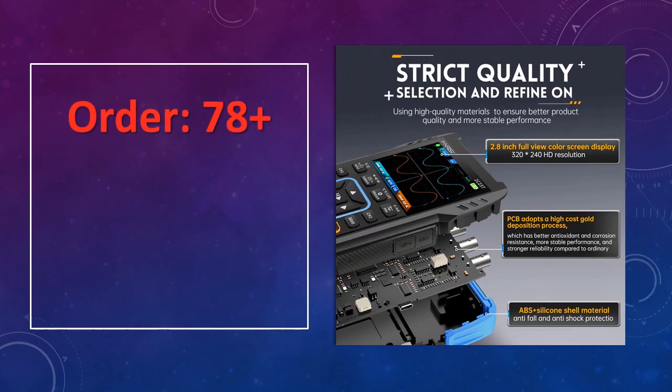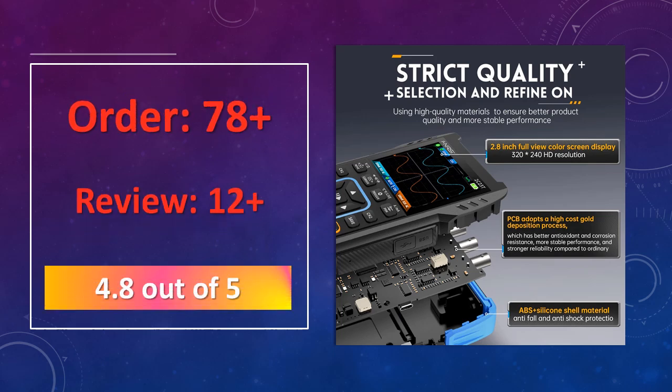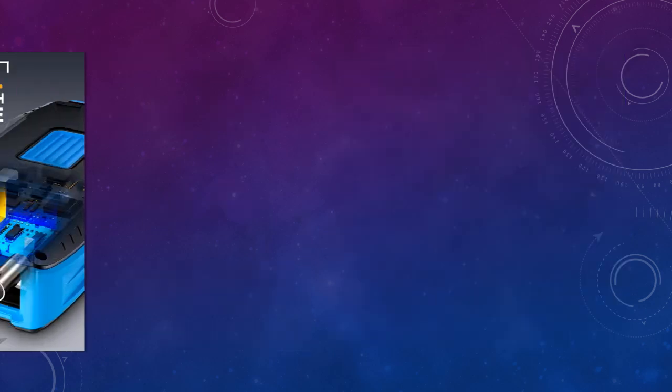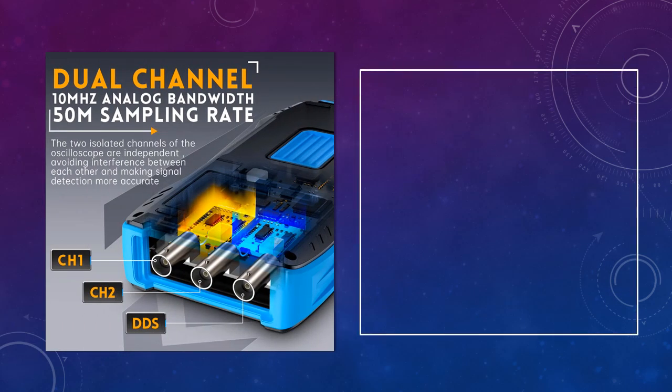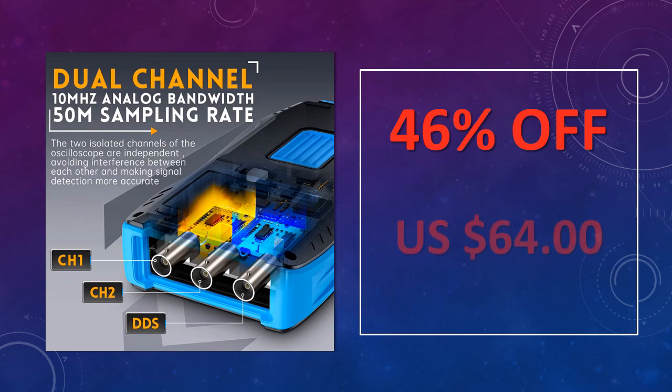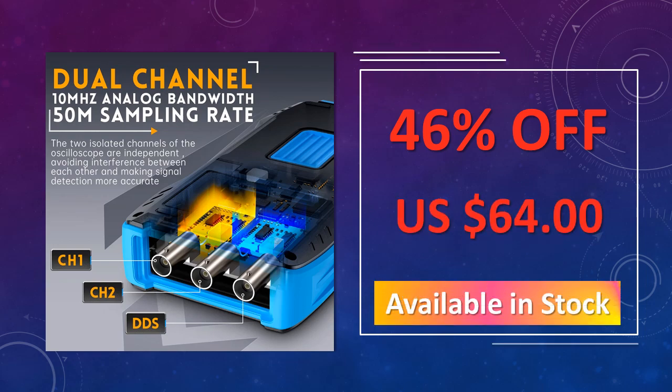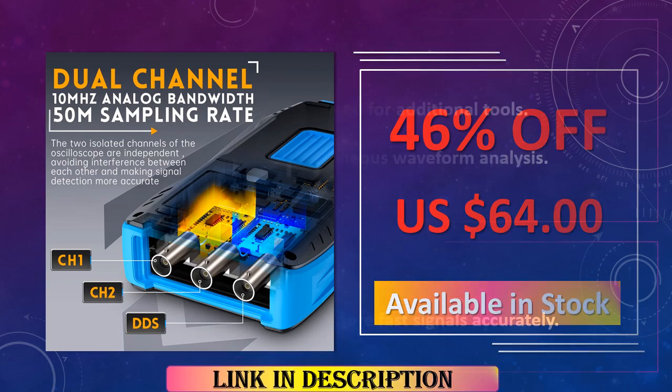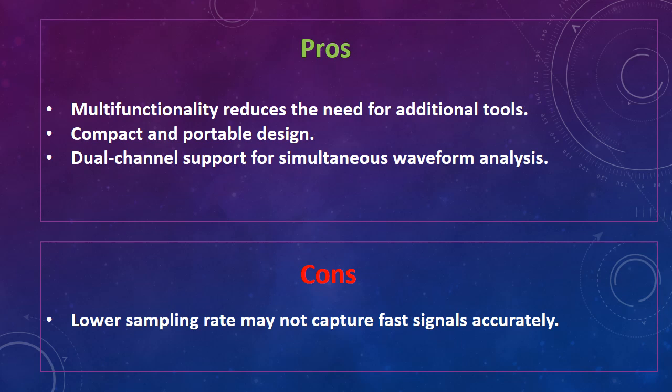The advantages of this automotive oscilloscope are: multifunctionality reduces the need for additional tools, compact and portable design, dual-channel support for simultaneous waveform analysis. The disadvantages of this automotive oscilloscope are: lower sampling rate may not capture fast signals accurately.